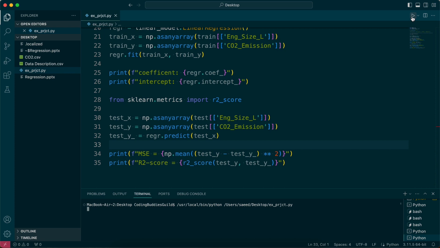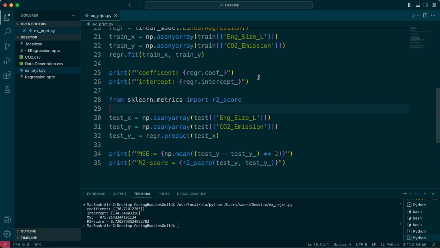If I clear that and run it, it says that it trained the model. The coefficient is that, the intercept is that, the MSE is this, which is pretty big, I would say, and the R2 score is 0.72. Cool. So we have a model. You can try plotting the line and stuff. You have the coefficient and intercept, right? You can start plotting the line and see how it fits on your data.